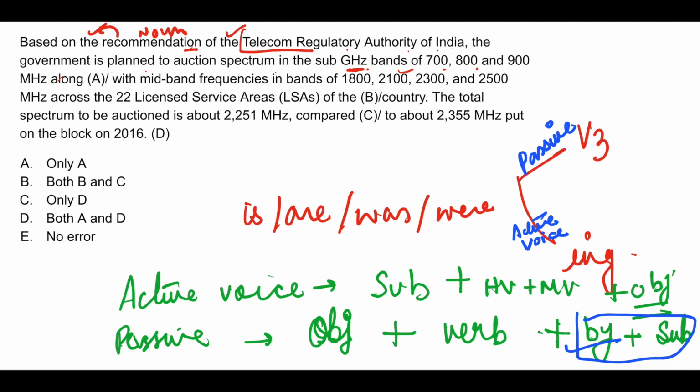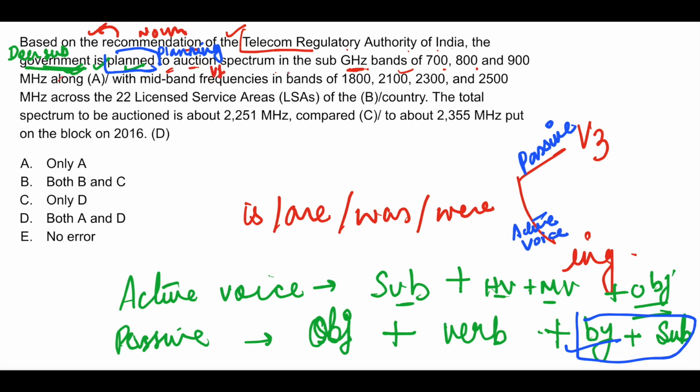Okay, fine. So here let's see. If you look at this part, the government, who is planning? The government. So this is the subject, the doer. This is the doer, that is the subject. So the subject is present in the very beginning. So this means that the sentence is in active voice, subject plus helping verb plus main verb. Helping verb is plus main verb. Okay. So here this part is in active voice. So is plus ing should be used. Instead of V3, ing should be used. Is planning. Is planning to auction. So to plus V1, this is correct.